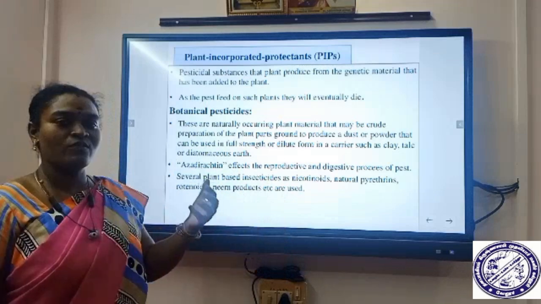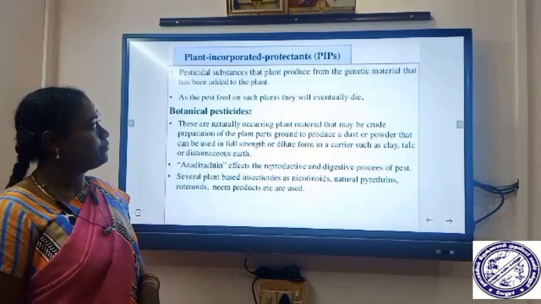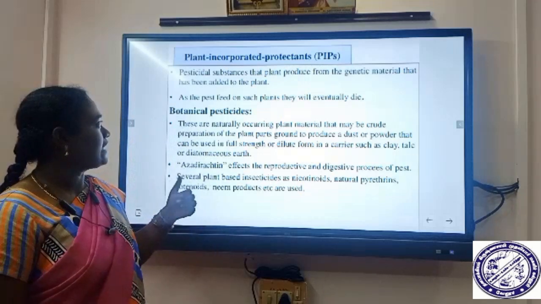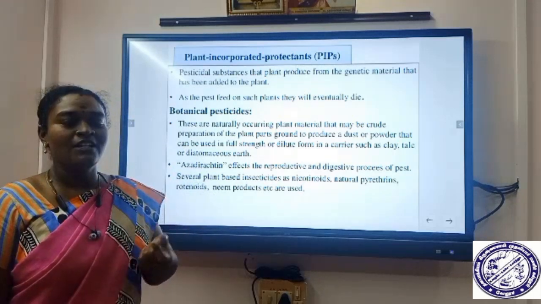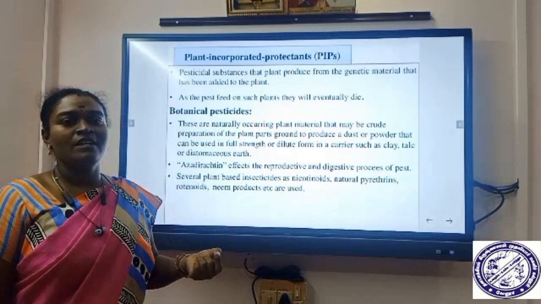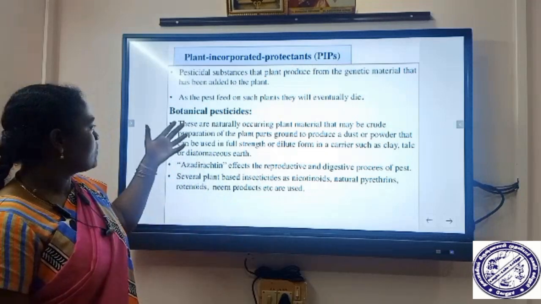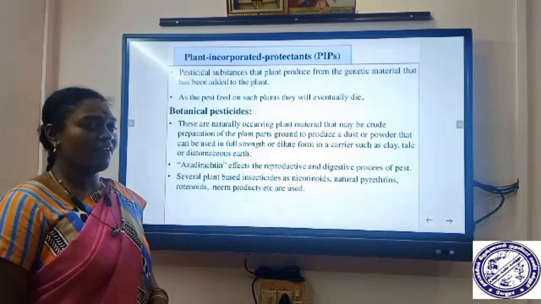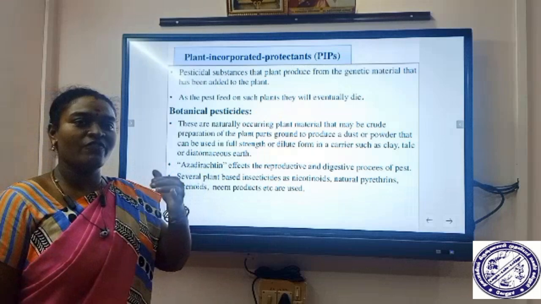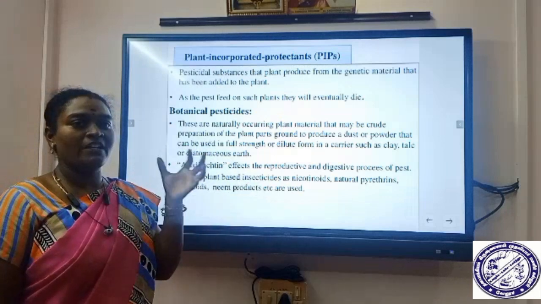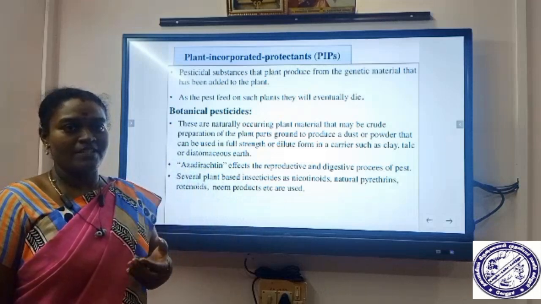It is the pesticidal substance that the plant produces from the genetic material that has been added to the plant, that is the gene, which is incorporated into the plant, and that gene secretes the pesticides. That pesticide kills the pest. So as the pest feeds on such plants, it will eventually die because of the secretion of the pesticides.